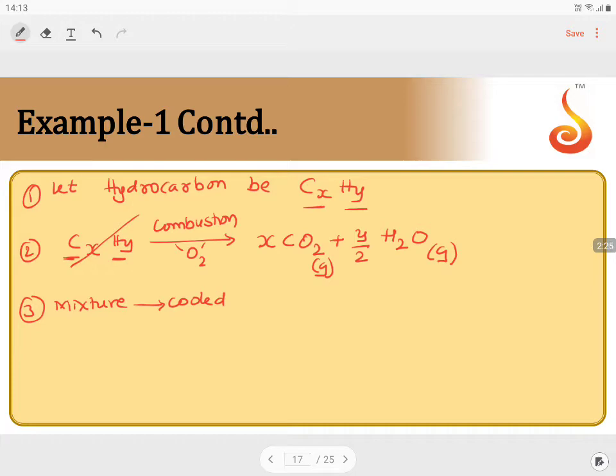On cooling, the only gas which will be liquefied is water, which is in the form of vapors. So the gas form of H2O will now convert into liquid.